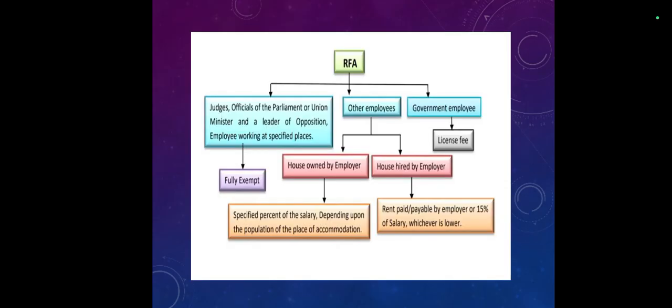For rent-free accommodation, judges, officials of the Parliament, Union ministers and the leader of opposition, and employees working at specified places are fully exempt. For other employees, if the house is owned by the employer, a specified percentage of salary applies depending upon the population of the place where the accommodation is located. For a house hired by the employer, it is the rent paid or payable by the employer or 15 percent of salary, whichever is lower. For government employees, only the license fee.